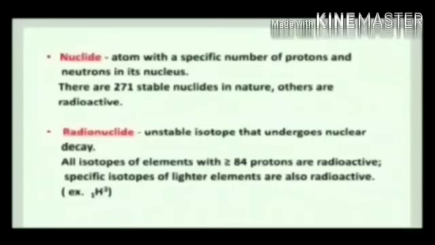All isotopes of elements with greater than or equal to 84 protons are radioactive. Specific isotopes of lighter elements are also radioactive. For example, tritium is the radioactive isotope of hydrogen, which has mass number 3 and atomic number 1.